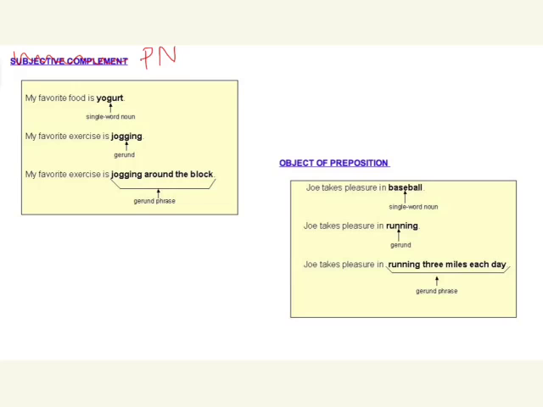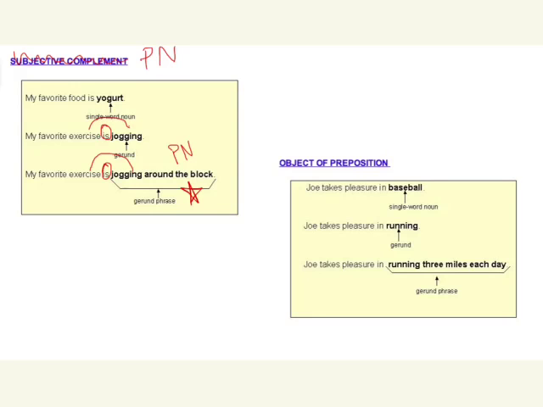My favorite exercise is jogging, okay? Is not an action verb, it's a linking verb. So we know we have to have either a PA or a PN. In this case, you have jogging, which is a gerund renaming exercise, the subject. So therefore, it is a subject complement or a PN. The same thing again with the phrase, acting as a PN. My favorite exercise is jogging around the block. Is your linking verb. Jogging around the block renames exercise, the subject, PN.